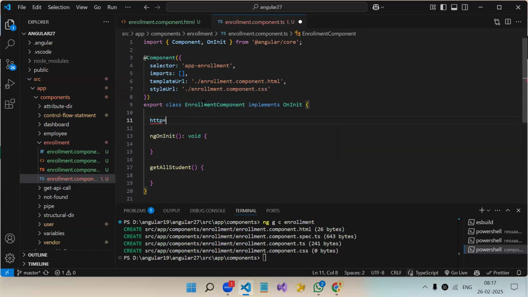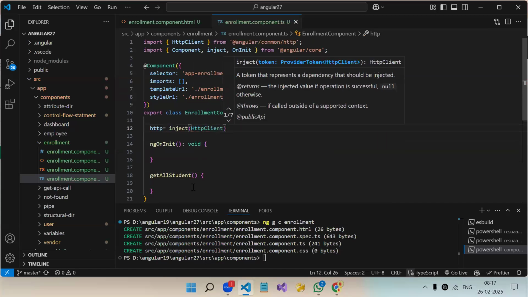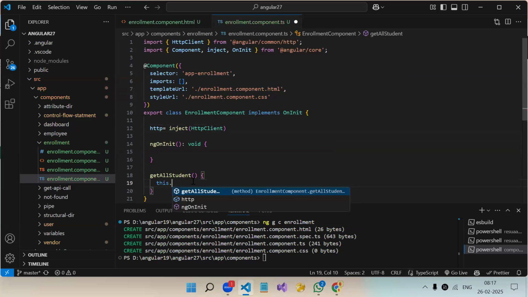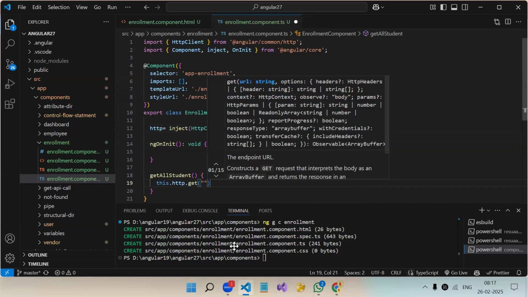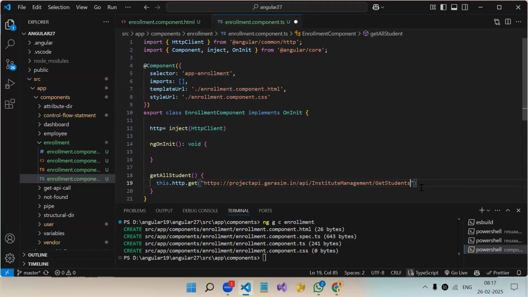So http is equal to inject HttpClient. I'm not creating it in the service here, only I'm writing the API. So this.http.get, we need the student API. That is this API. We have to provide it over here. Dot subscribe, result colon any.